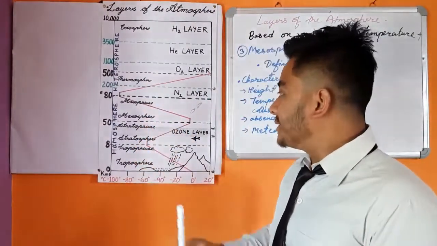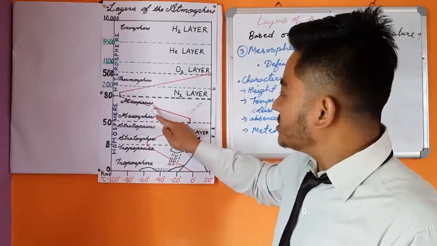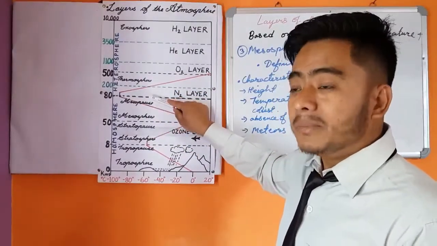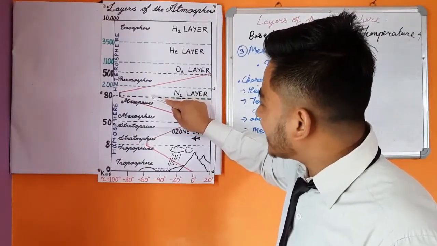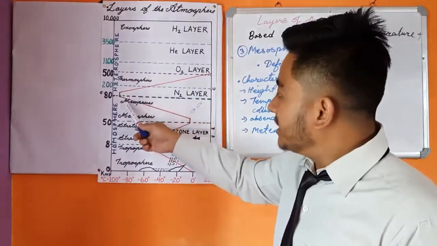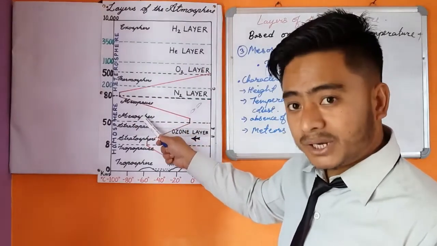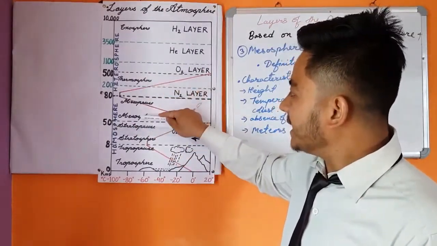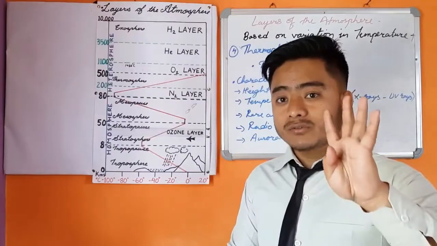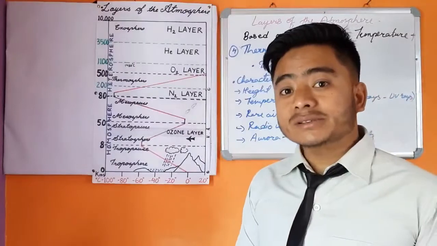So now let us learn what is mesopause. The mesopause is the upper limit or upper boundary of mesosphere that lies between thermosphere and mesosphere. So now let us learn about the fourth layer of the atmosphere, that is thermosphere.